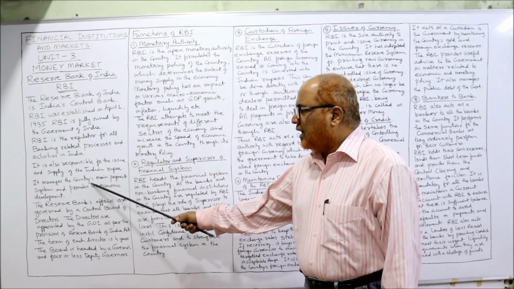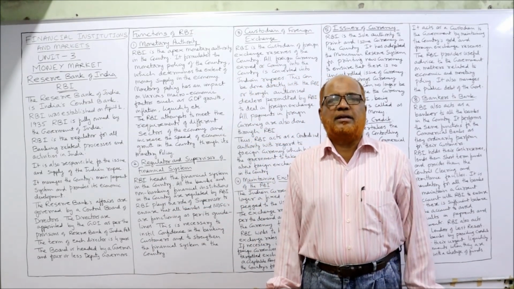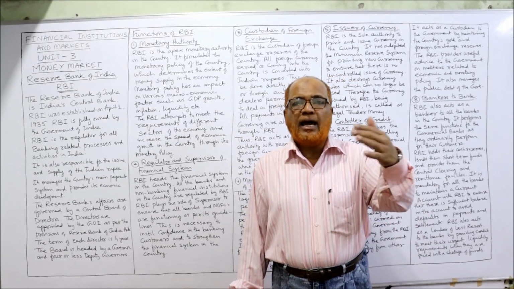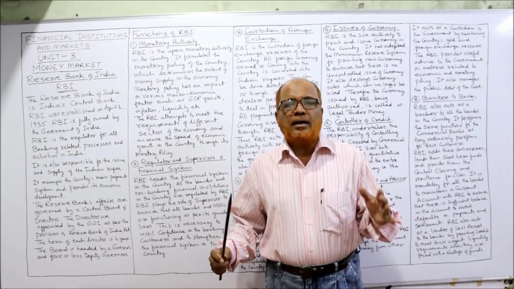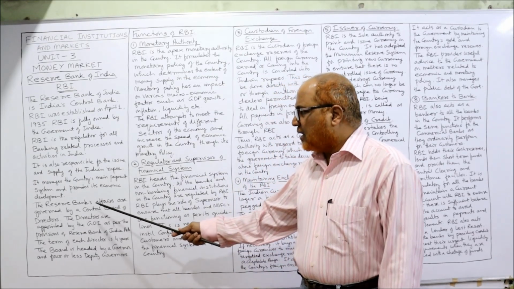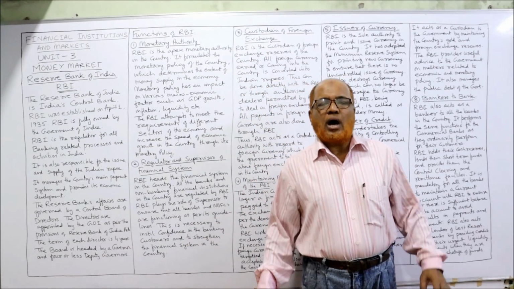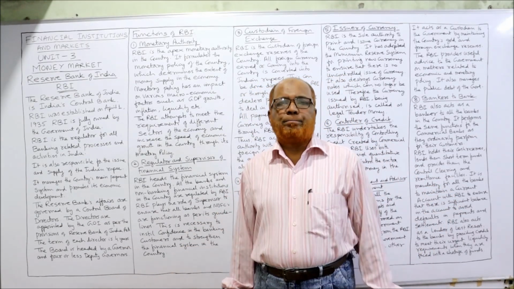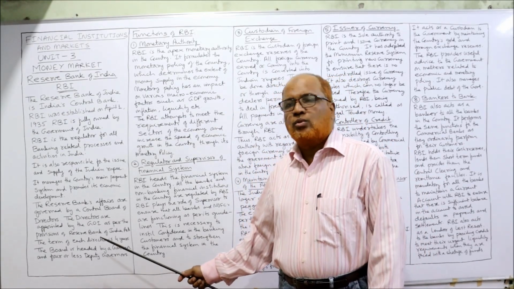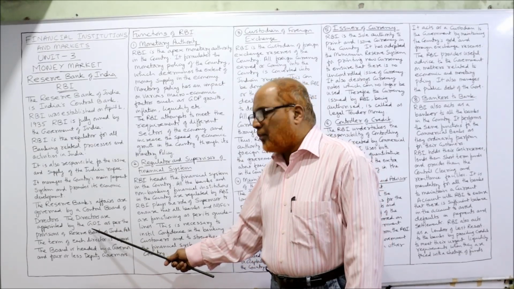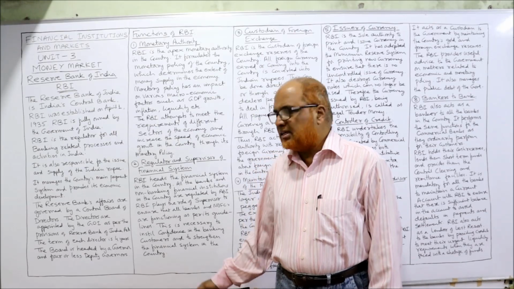Next, it manages the country's main payment system and promotes economic development. So RBI will help the government in making economic development in the country through the financial system. And the Reserve Bank's affairs are governed by the Central Board of Directors. So how will RBI function? RBI will be controlled by a Board of Directors who are appointed by the Government of India according to the provisions of the Reserve Bank of India Act.